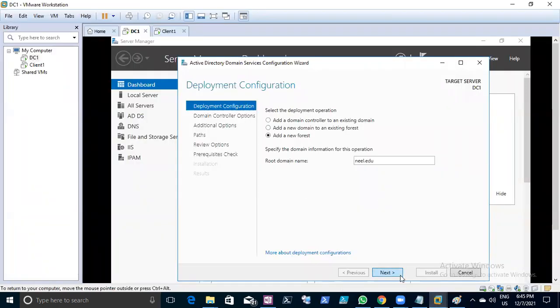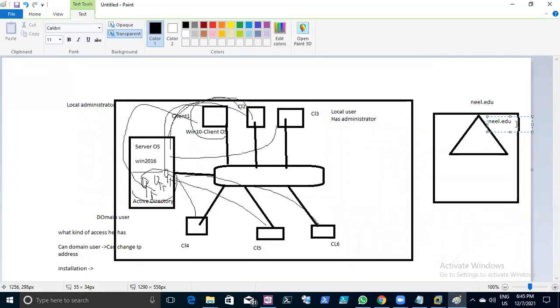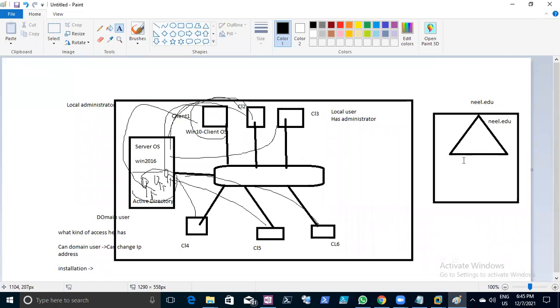Once I click next, it will tell you that this is also a root domain name. You can see your new forest is also a root domain name. Same thing: your forest name is neil.edu, and this is also a root domain name. Inside you have a domain controller. What do you mean by domain controller here?